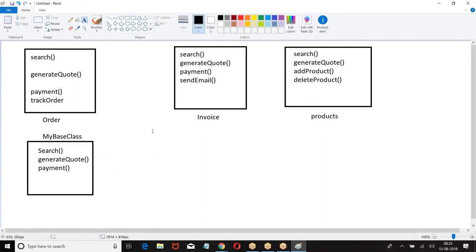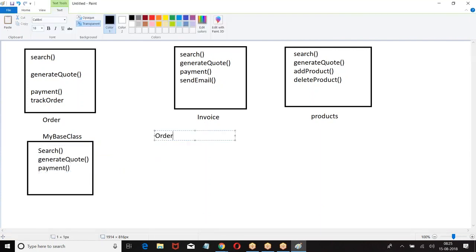Now I create. Then what I'm doing? Order class extends. Then what happens automatically? Search, generate code, payment. If you want to use the same way of payment, use it. Otherwise, you can redefine it. So what you can do? I don't like the existing payment methodology. So override payment, and you can define your own method called track.